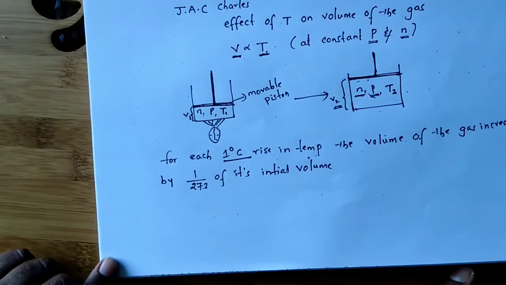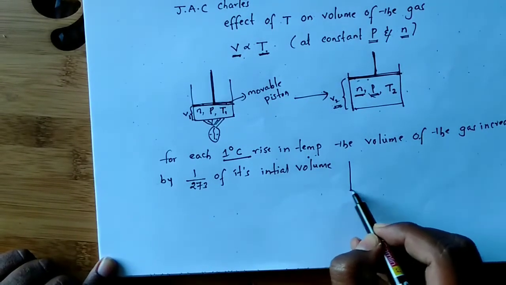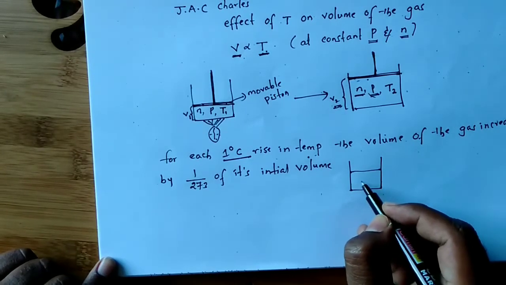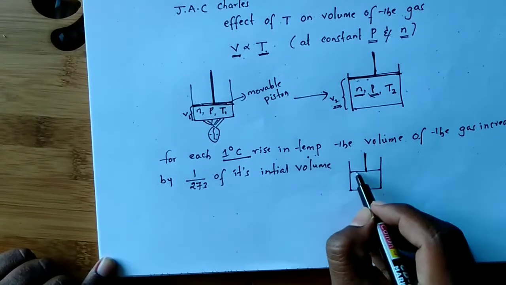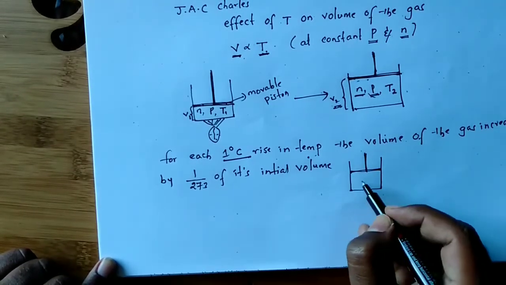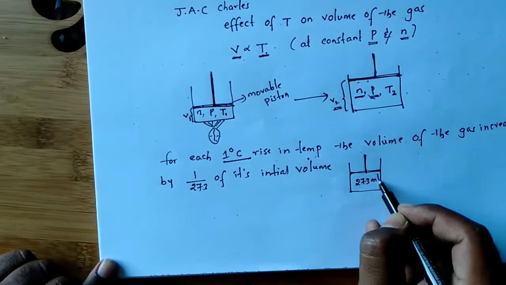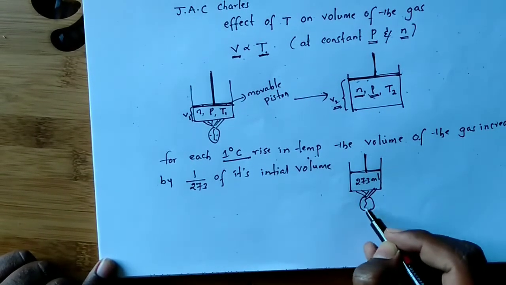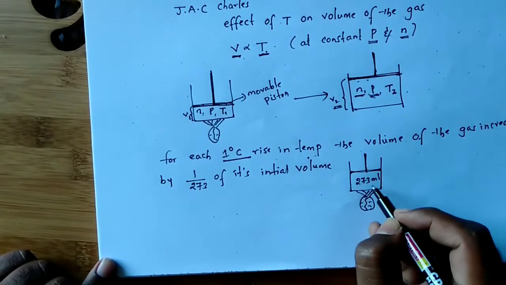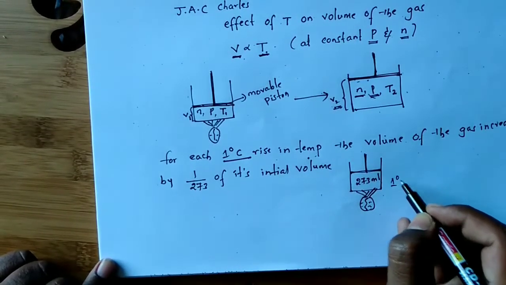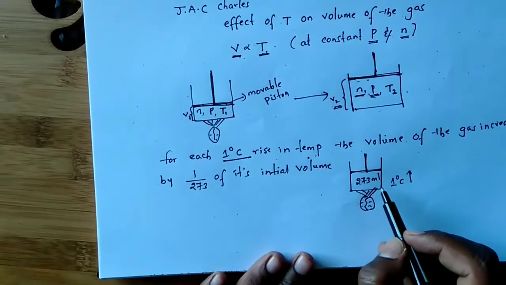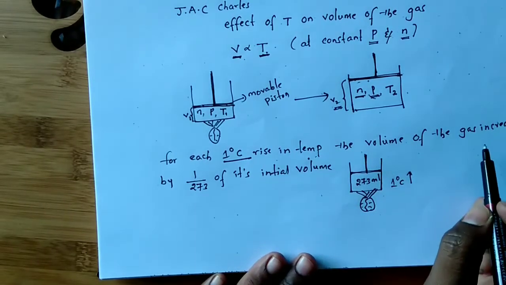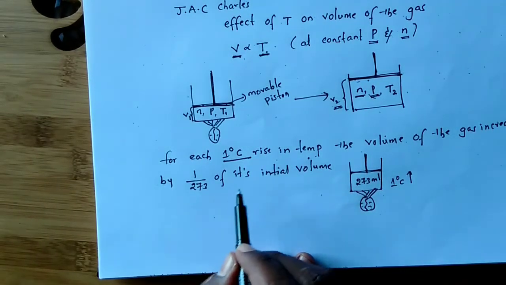For better understanding, for example, I am taking one container. Assume this container has a movable piston, and the gas inside this container is 273 ml. I am heating this container. If the temperature rises 1 degree centigrade, for each 1 degree centigrade, how much does the volume increase? 1 by 273 of its initial volume.